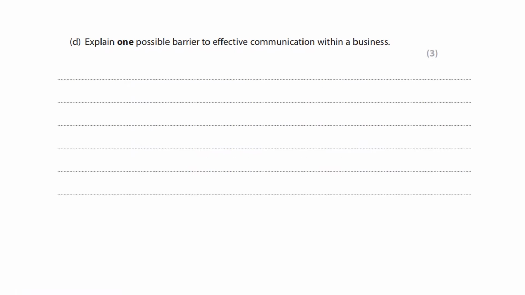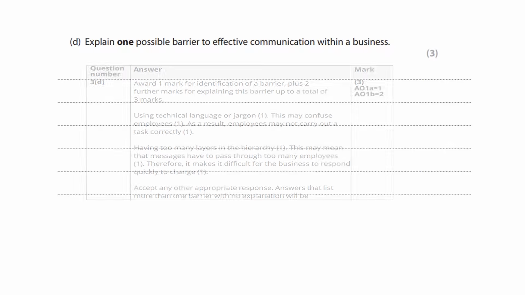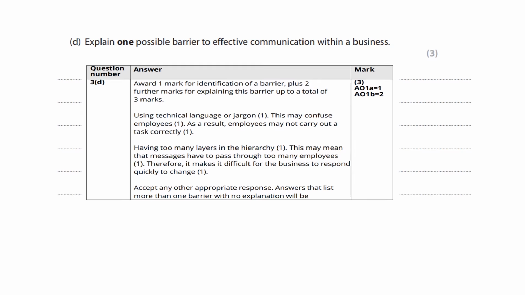Explain one possible barrier to effective communication within a business. Using technical language or jargon, this may confuse employees. As a result, employees may not carry out a task correctly. Or, having too many layers in the hierarchy. This may mean that messages have to pass through too many employees. Therefore, it makes it difficult for the business to respond quickly to change.